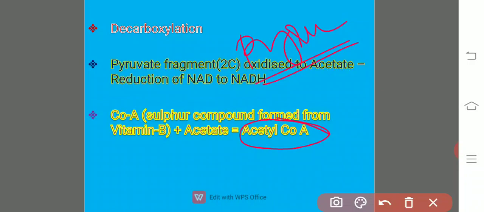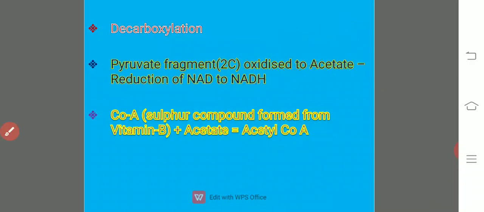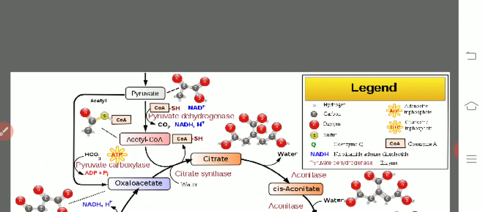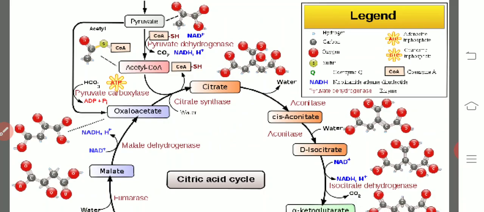So there are about 8 reactions which eventually occur in the TCA cycle, otherwise the Krebs cycle. Let us see. Here we are seeing, let us see here.